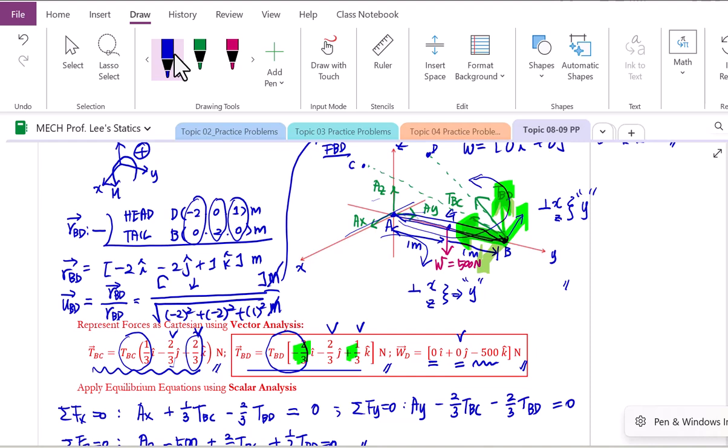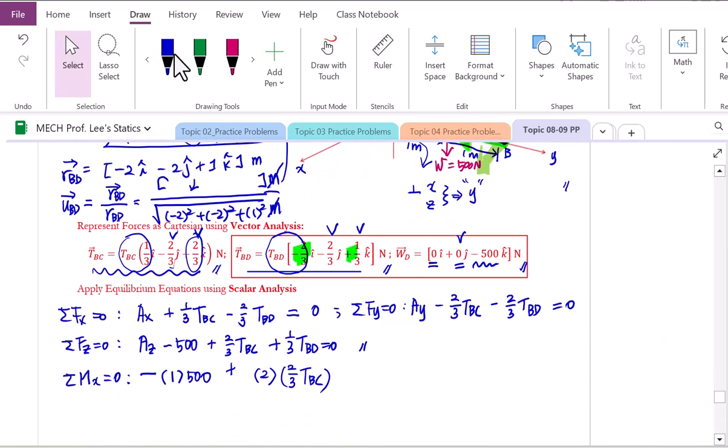Then who is the moment arm? 1 plus 1, 2 meters will be the moment arm because it is perpendicular to the x-axis and the line of action of T of BD, z component. Therefore, we have to read y coordinate, which is 1 plus 1 meters, 2 meters will be the moment arm. How can we call this? Thumbs up posture. So very similar. So moment arm is 2 meters.